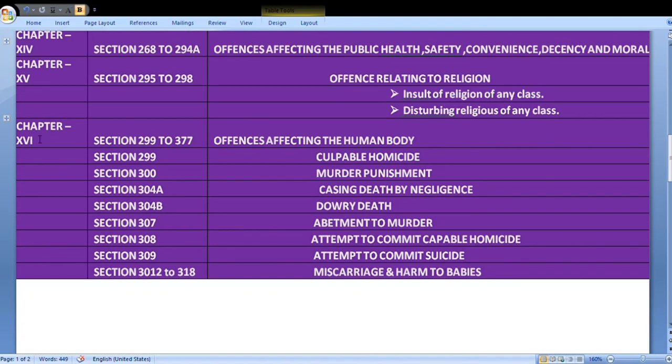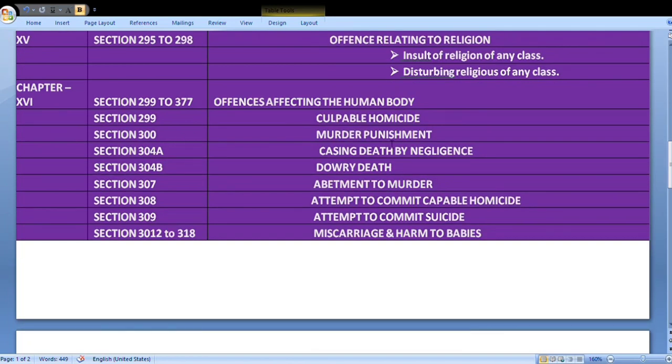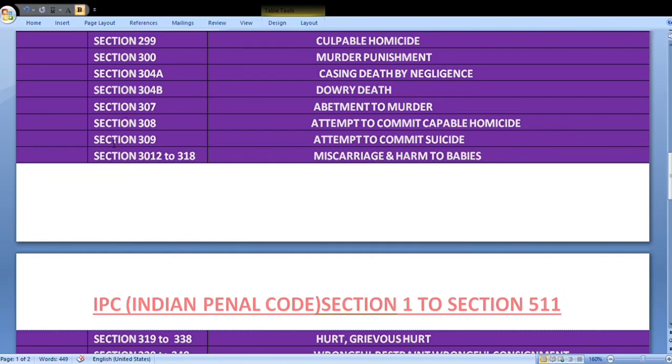Chapter 16, Section 299 to 377, Offences affecting the human body. Section 299, Culpable homicide. Section 300, Murder. Section 304A, Causing death by negligence. Section 304B, Dowry death. Section 307, Attempt to murder. Section 308, Attempt to commit culpable homicide. Section 309, Attempt to commit suicide.